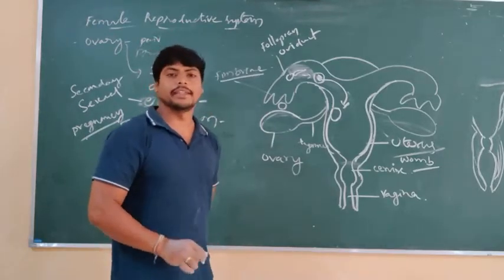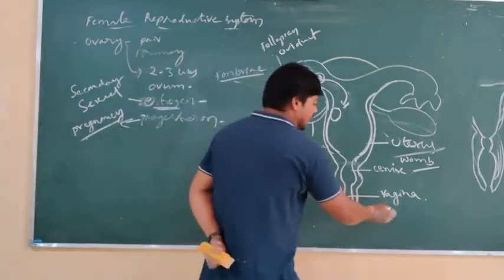The sperm is deposited by the penis. This vagina is also called the birth canal.